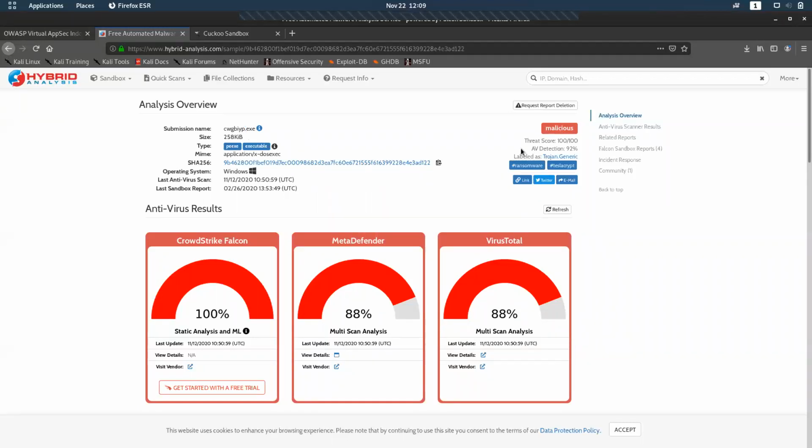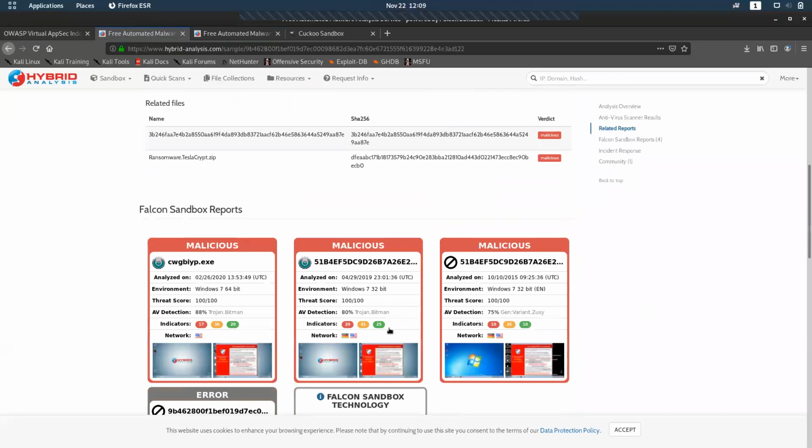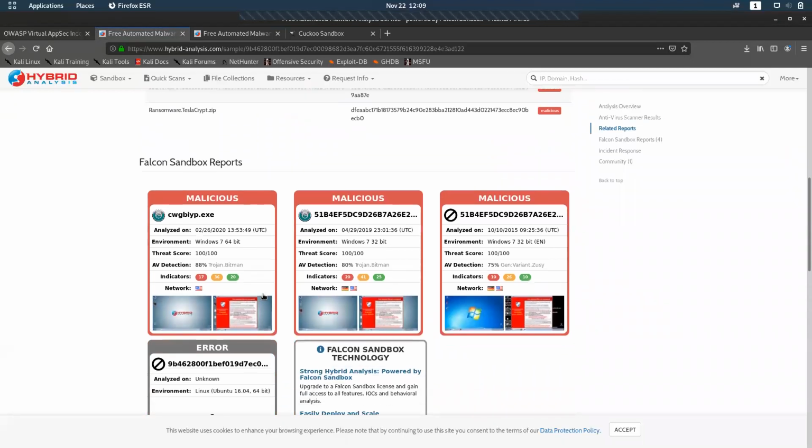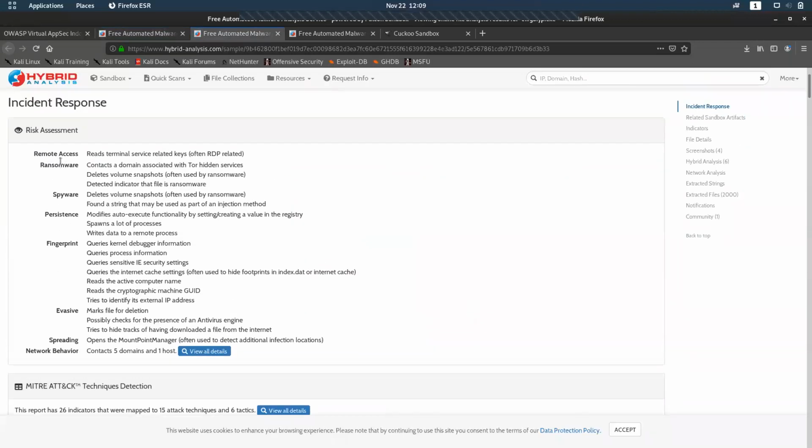It is flagged as malicious. The threat score is 100 out of 100. The .exe is an executable running in Windows, and you get its code, its SHA, and how many indicators there are: malicious indicators, suspicious, informative indicators. If we check the malicious indicators, we'll get a couple more data. Remote access, ransomware.